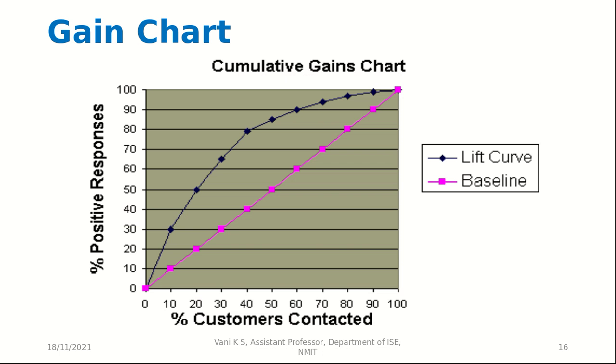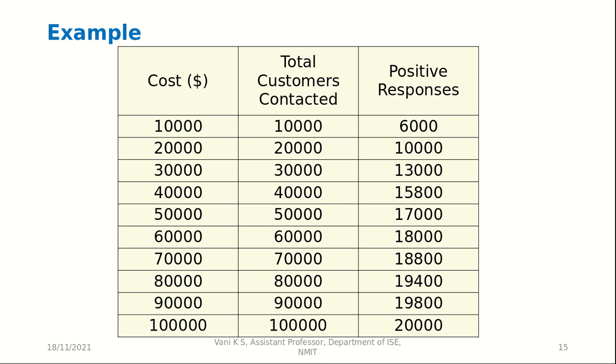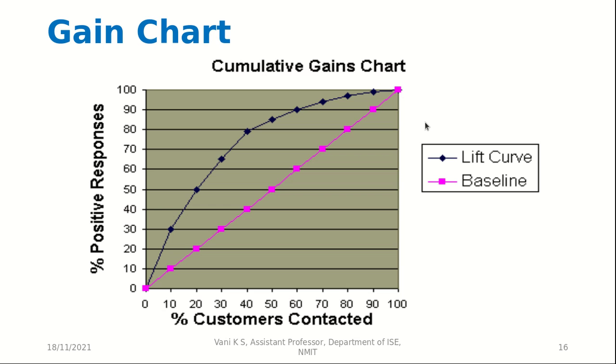Okay, so suppose we contacted 10,000 customers and we got positive responses from 6,000 customers. So see, earlier if 10% of the customers are contacted, we expect 10% of the total positive responses.